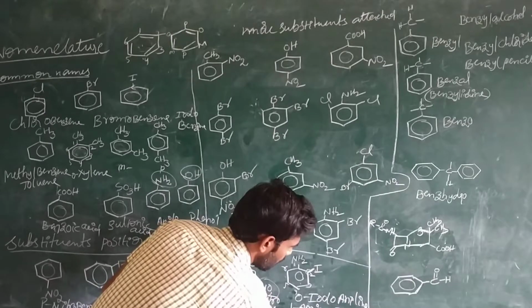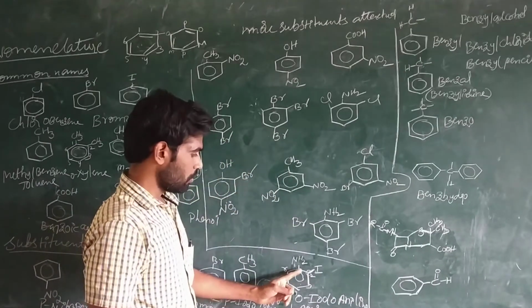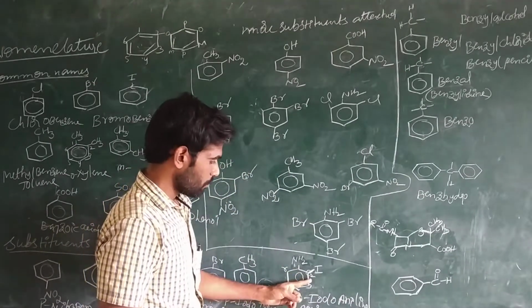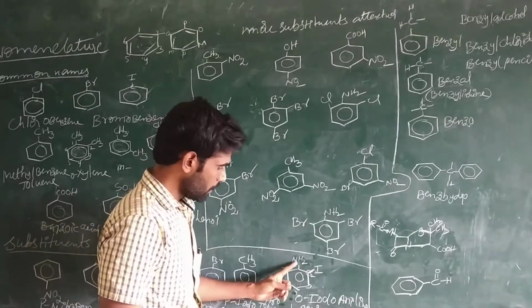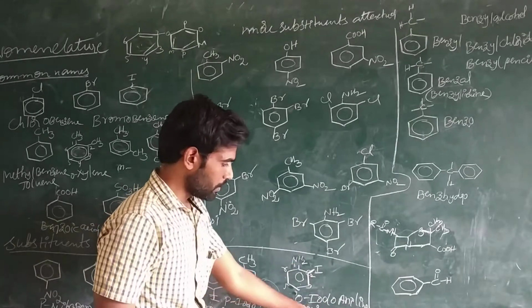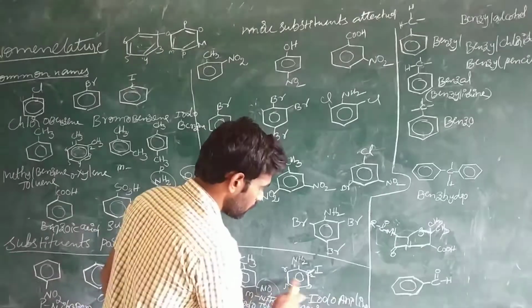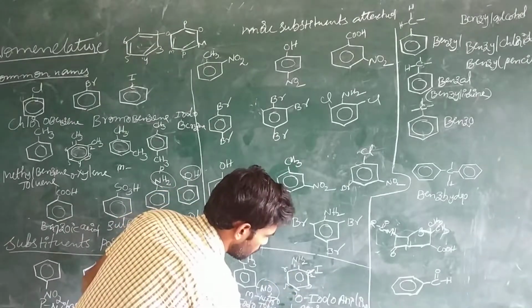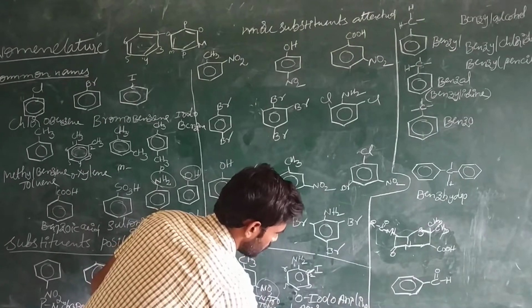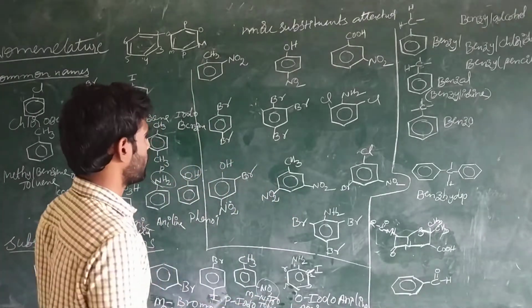At the second position we have the iodo group. 1 amino, 2 iodo, because we are following the alphabet: A first, then iodine. The name of the compound is benzene, 1 amino, 2 iodo benzene.